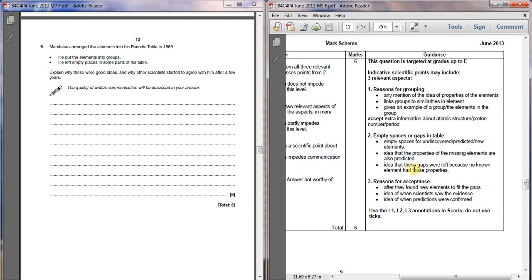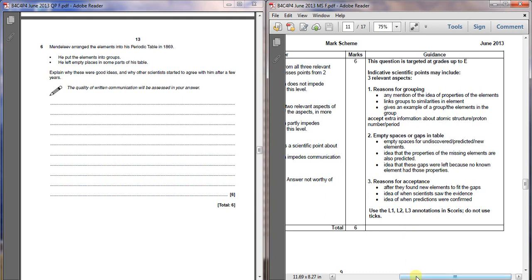The last thing, of course, is why did people eventually start to believe him and trust him? Because he was a bit crazy and had a big beard, but what they realised later on is when they started discovering elements that did fit into his periodic table and fitted into those gaps, they really knew that he'd been onto a good thing and that what he had been doing was right. So there you've got the details. You've got the fact that the elements were all in the same group, the fact that he left spaces for undiscovered elements, and that when those elements were found, that's when people started to believe him.